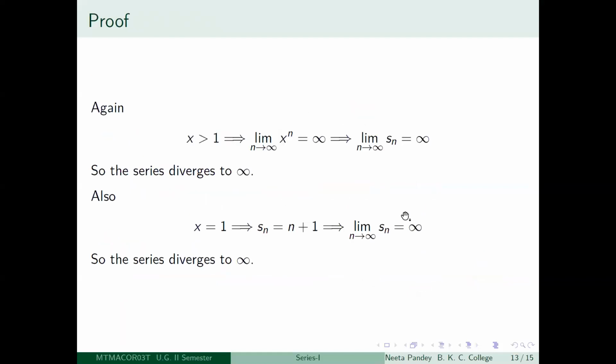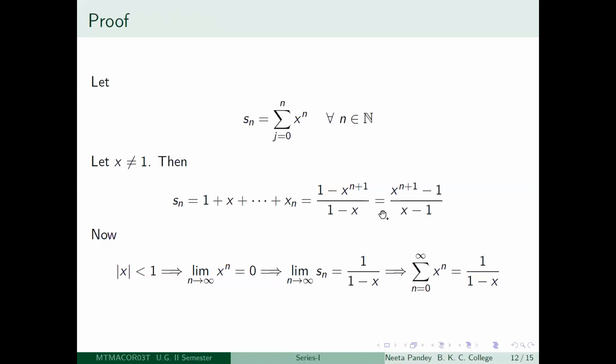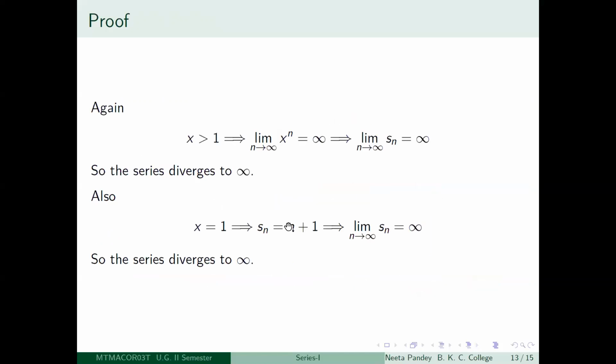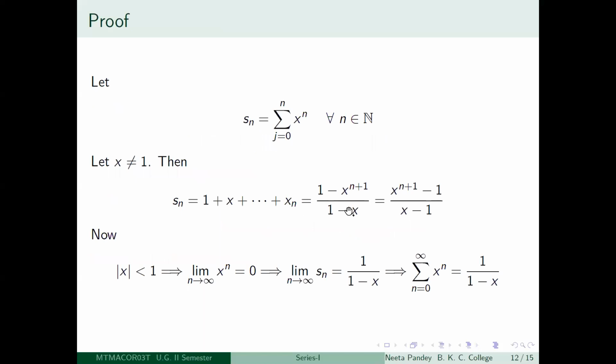Next, suppose x is greater than 1, because the formula which we got was for x not equal to 1. So for x equal to 1, we have to handle it differently. If x is greater than 1, then we have also observed that the limit as n tends to infinity of x to the power n is infinity. That is, the sequence x to the power n diverges to infinity, right? So let us look at what Sn is. Sn is 1 minus x to the power n plus 1 by 1 minus x.